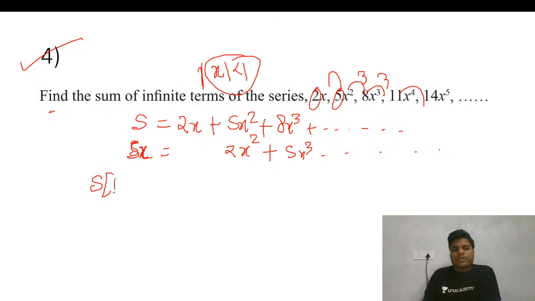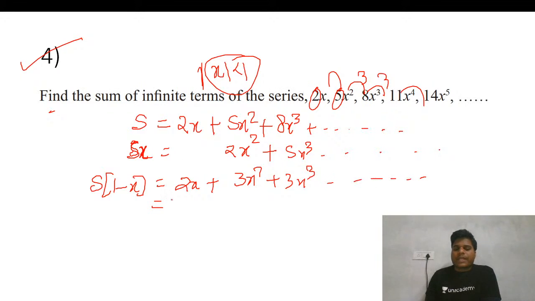So S is common there, 1 minus X is there. So this is 2x, and this is 3x square, this is 3x cube, and we'll get all this in this manner. Again the same thing will be there: 2x, 3x square, let's take outside, so it becomes 1 and x square, in this manner.